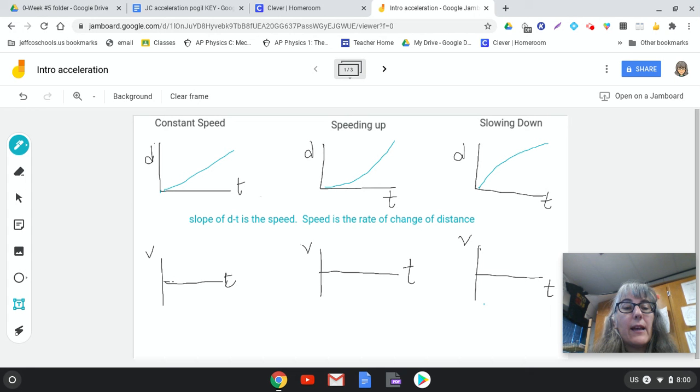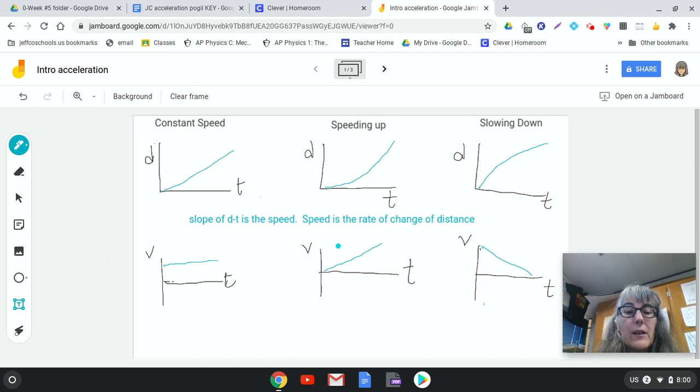So now let's take a look at the VT graph. For constant speed, we're going to be headed in a horizontal line because our speed needs to stay the same no matter what. So this speed is always going to be at like 5 meters per second. If we're speeding up, we're going to start at a small speed and go to a bigger speed. And if we're slowing down, we're going to start at a big speed and go to a smaller speed.